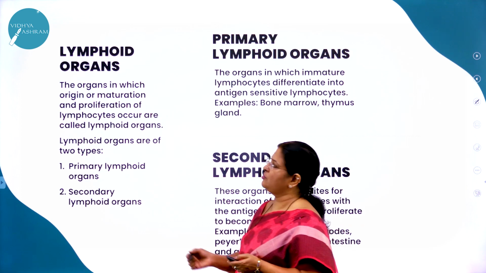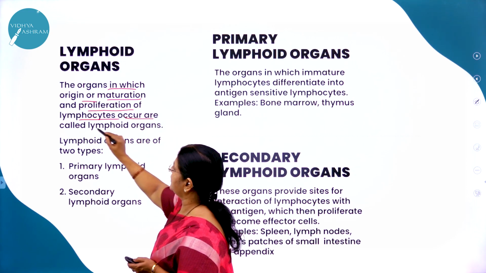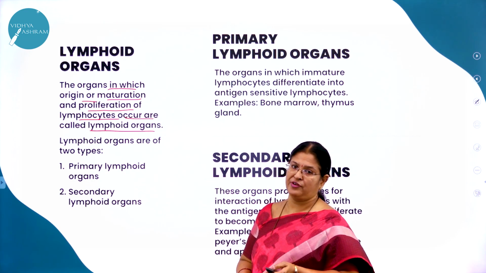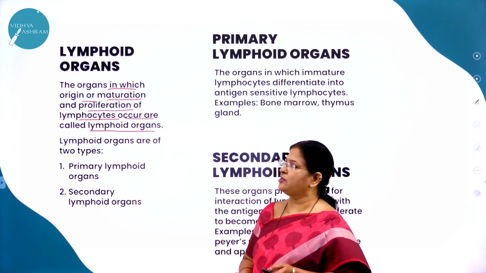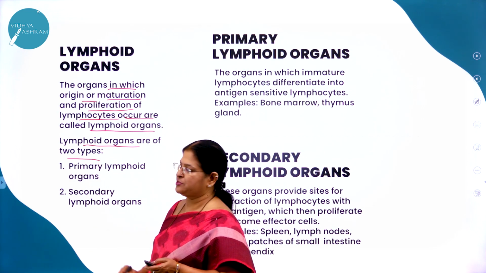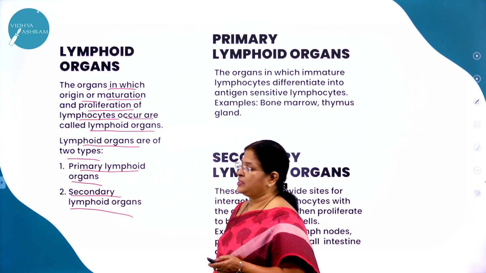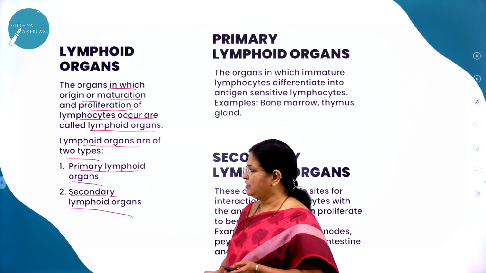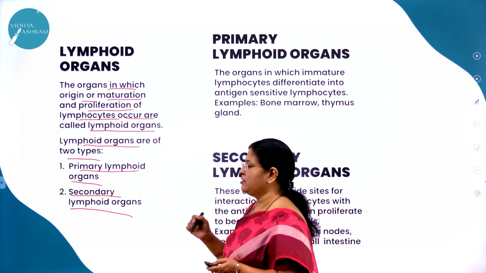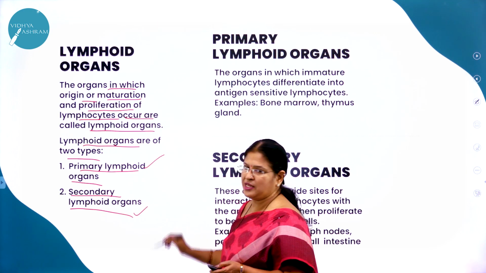So lymphoid organs, as I already said, the organs in which origin or maturation and proliferation of lymphocytes occur are called lymphoid organs. Right. So the production and the maturation of the lymphocytes will take place in the lymphoid organs, hence the name lymphoid organs. Right. So lymphoid organs are of two types. What are they? Primary lymphoid organs and secondary lymphoid organs. Based on the production and maturation, we differentiate the lymphoid organs into two types.